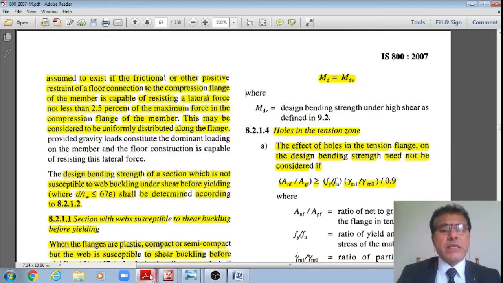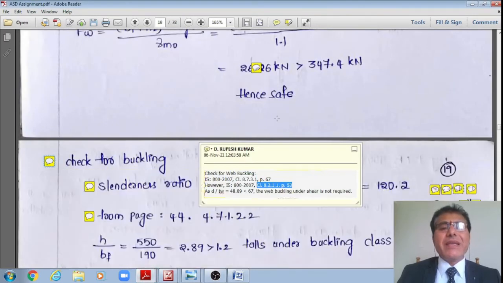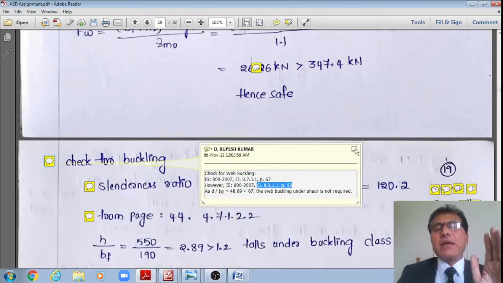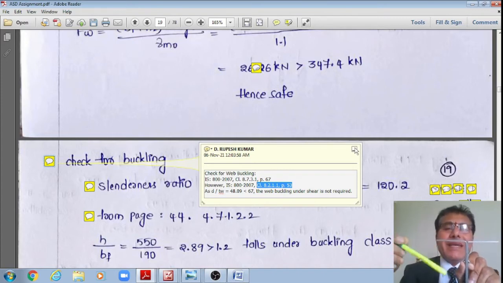These are already laterally supported beams because they are encased beams. What we are now discussing are encased beams. Obviously, neither buckling nor crippling will happen because the sections are already embedded in the concrete.